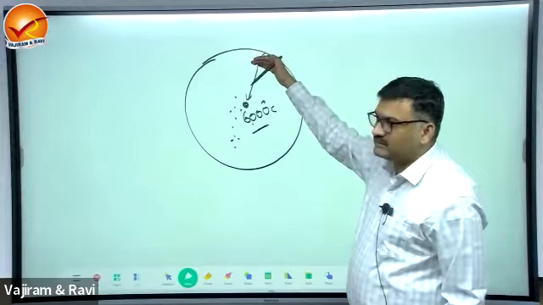So, what is the endogenetic force? It is the manifestation of heat, and the source of heat is center of the earth, which gets transferred towards the surface. Now, we have to understand here how there can be a transfer of heat. There are three mechanisms generally for heat transfer. One is radiation, then conduction, and next will be convection.